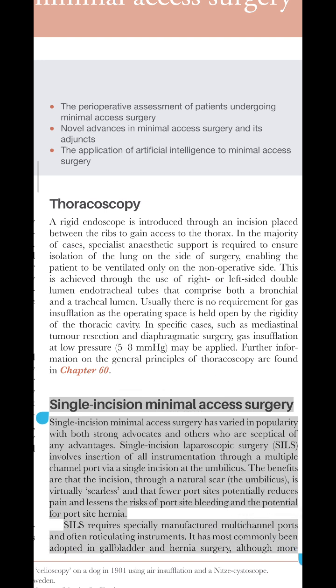Single incision minimal access surgery. Single incision minimal access surgery has varied in popularity, with both strong advocates and others who are skeptical of any advantages. Single incision laparoscopic surgery (SILS) involves insertion of all instrumentation through a multiple channel port via a single incision at the umbilicus. The benefits are that the incision, through a natural scar, the umbilicus, is virtually scarless, and that fewer port sites potentially reduces pain and lessens the risks of port site bleeding and the potential for port site hernia. SILS requires specially manufactured multi-channel ports and often articulating instruments.